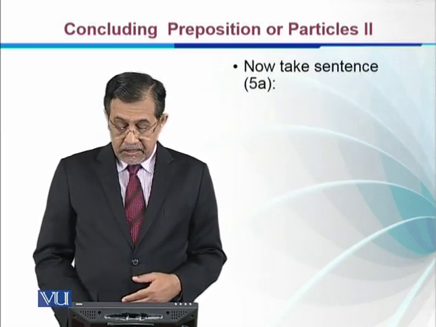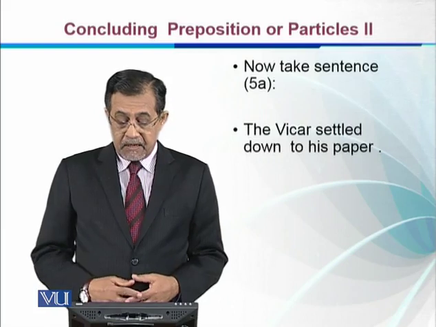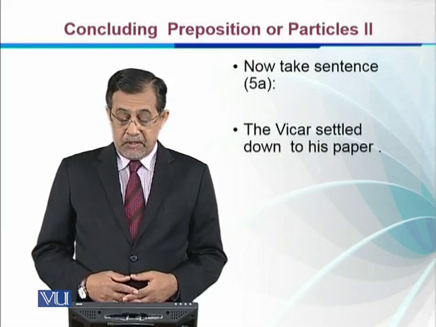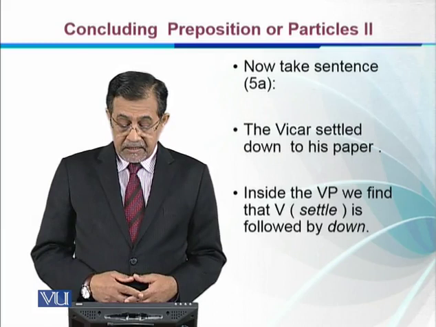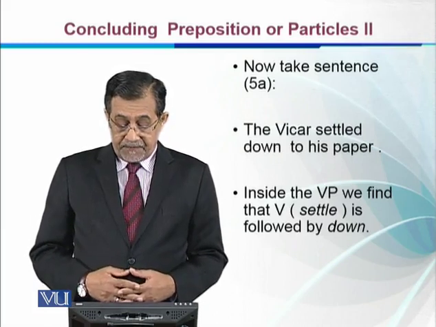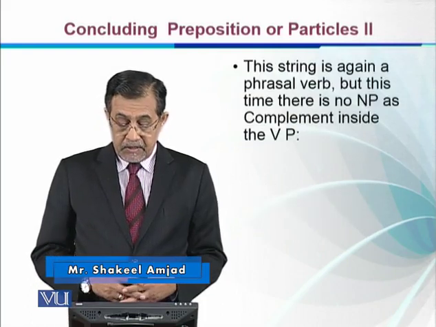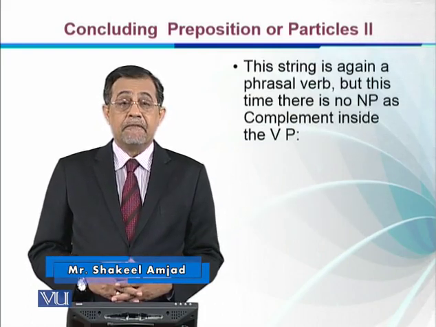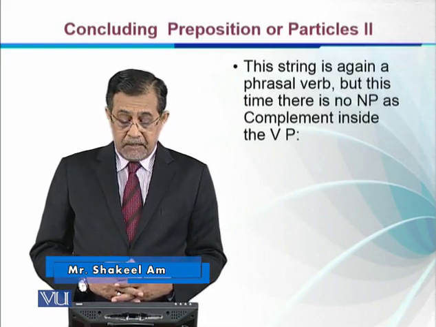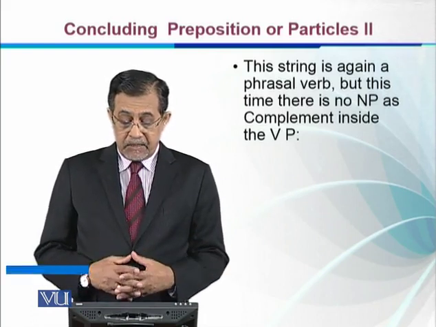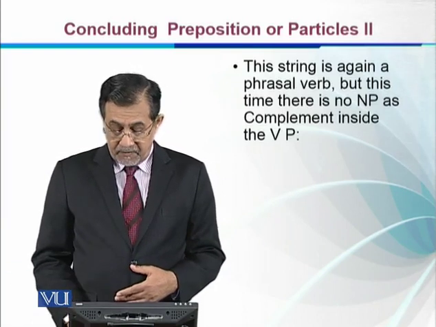So now take sentence 5A. The vicar settled down to his chair. So if we bracket it, we find that settled is followed by down. So this string again is a phrasal verb. Settle down is a phrasal verb, but this time there is no NP as complement inside the verb phrase.